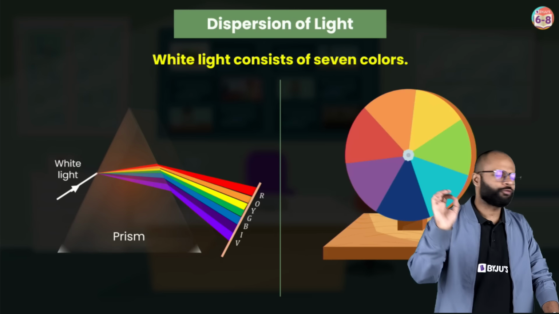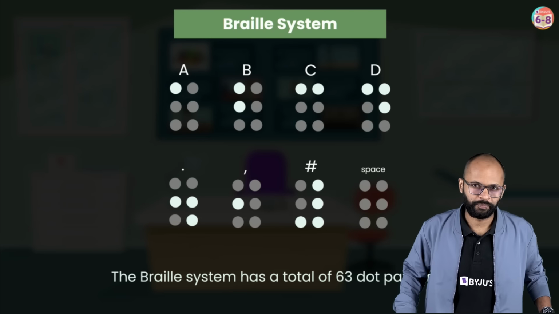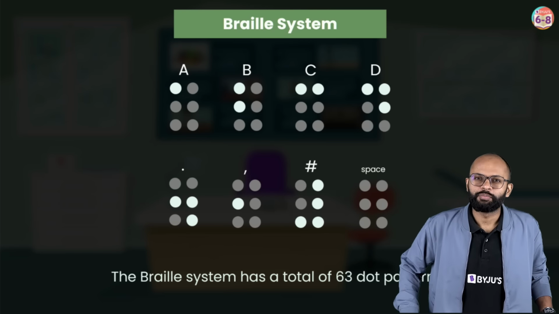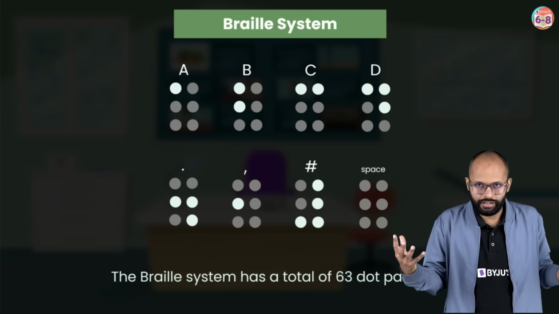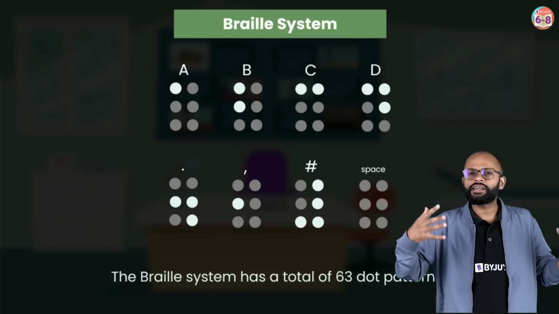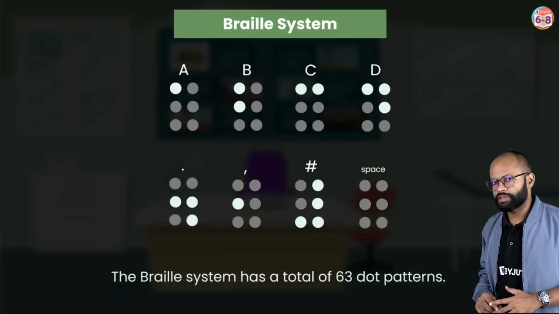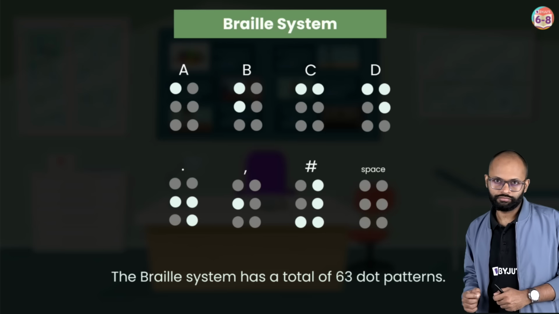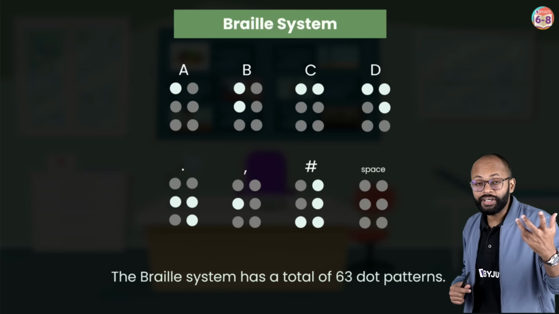Okay. Final topic, do you know what it is in 8th? It is about the Braille system. People who are visually impaired, their other senses are slightly heightened, right? So, Louis Braille developed a system for reading, in which visually impaired people can read things.